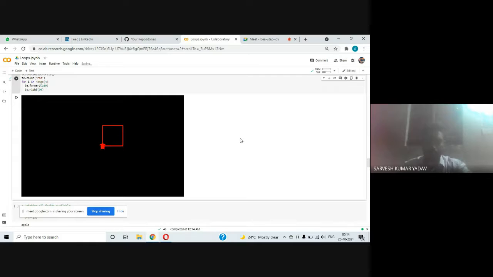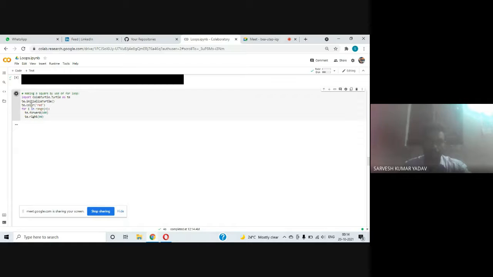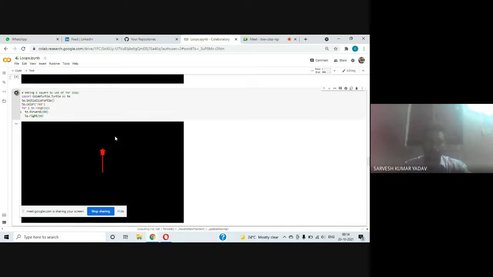Yeah, with the help of just this for loop we are forming this square by writing just two lines of code, t dot forward 100 and t dot right 90, and defining this for looping statement, just forming this square in these 2 or 3 lines of code.